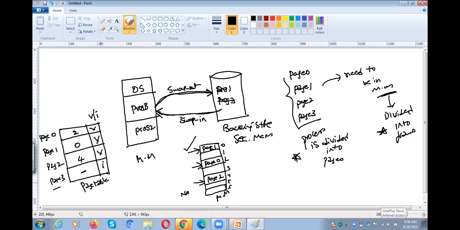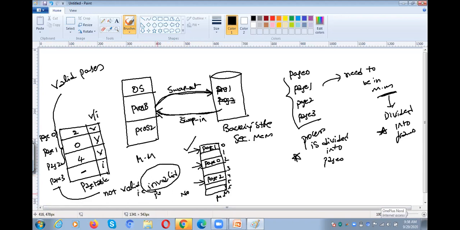So it is called an invalid page. In this example, page 0, page 1, page 2 are valid pages, and page 3 is not valid, that means invalid page, because it is not available in the main memory frame.